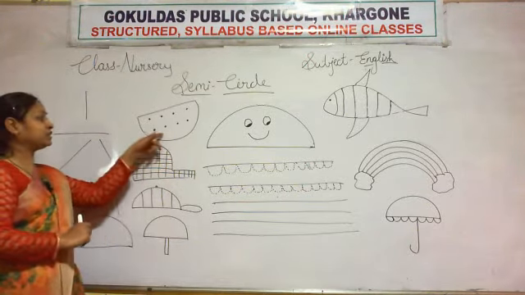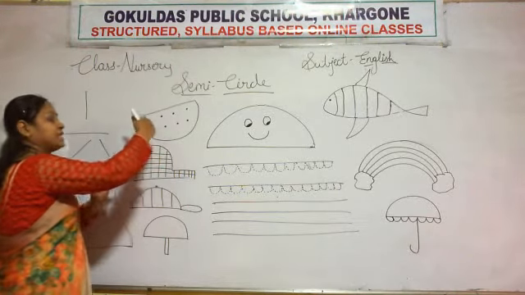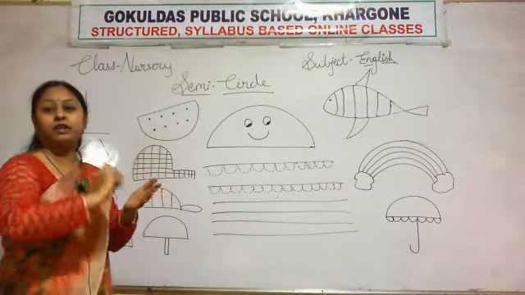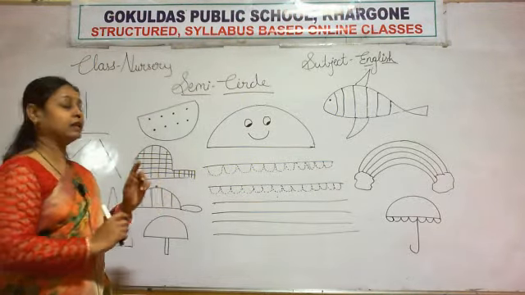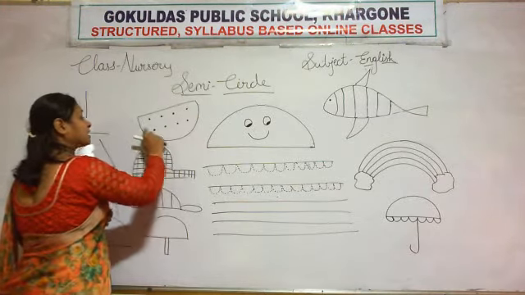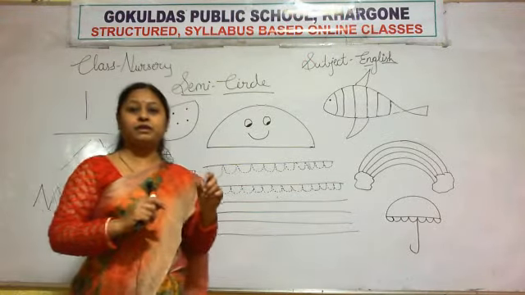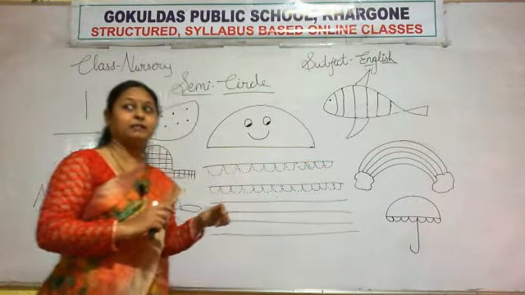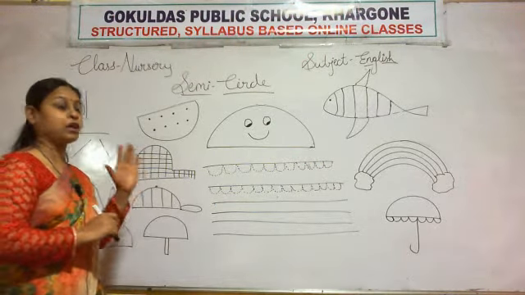Okay. Look here, this is a watermelon. What do you have to do? You have to draw the watermelon in a semicircle shape and color it with crayons only.